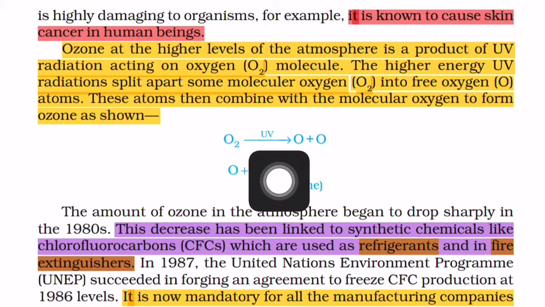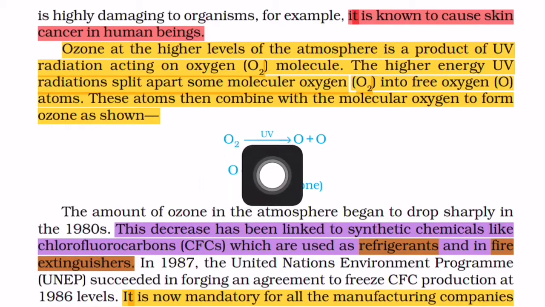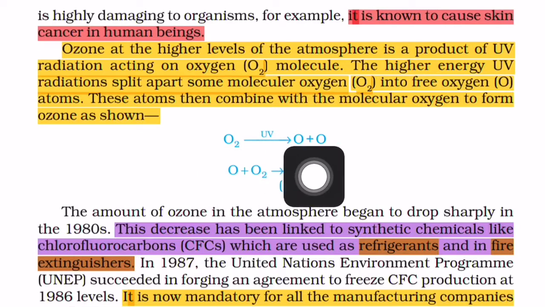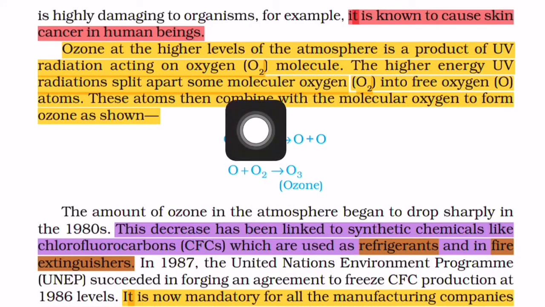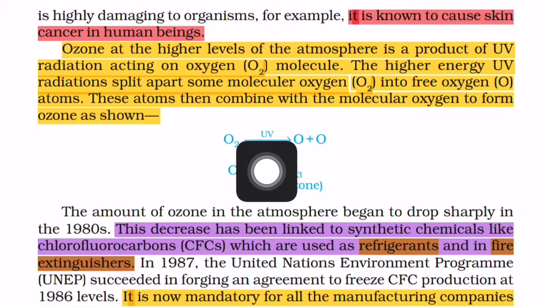You can see here, when the oxygen molecule undergoes the action of UV radiation, it breaks or splits into oxygen atoms like this. These are the two atoms formed from the oxygen molecule in the higher levels of the atmosphere by the action of UV radiation.